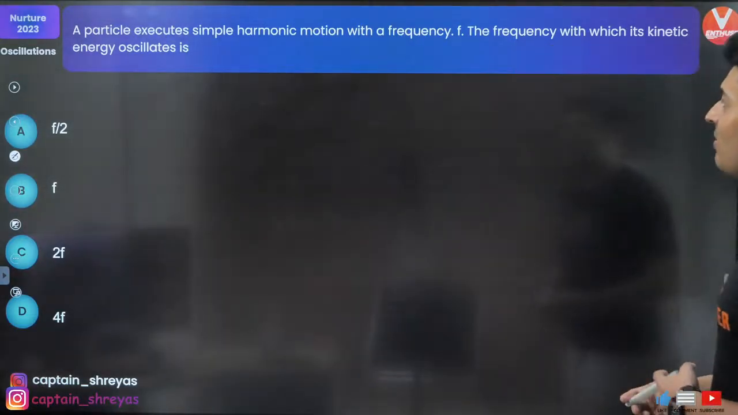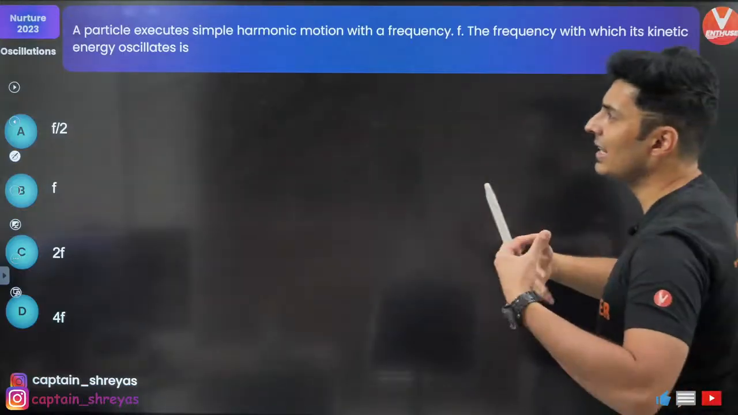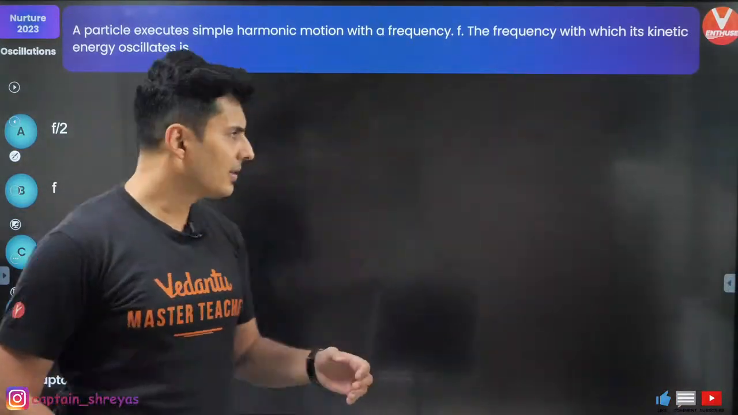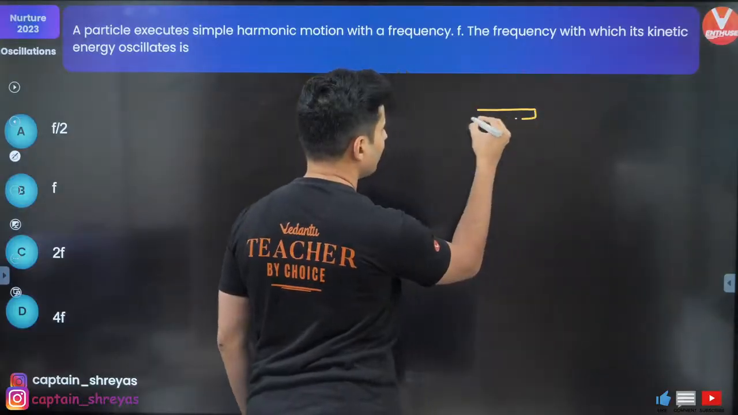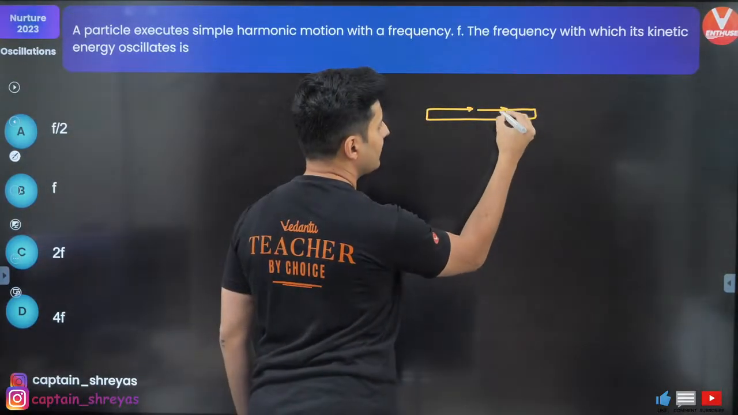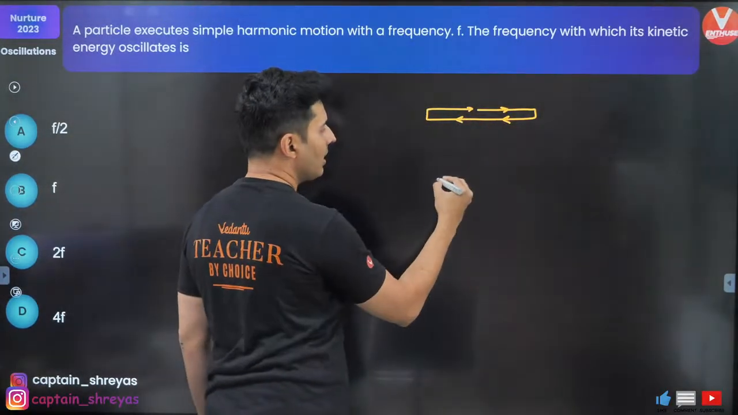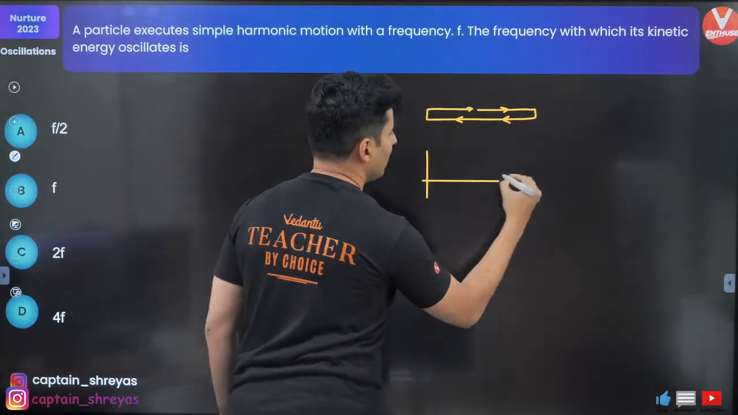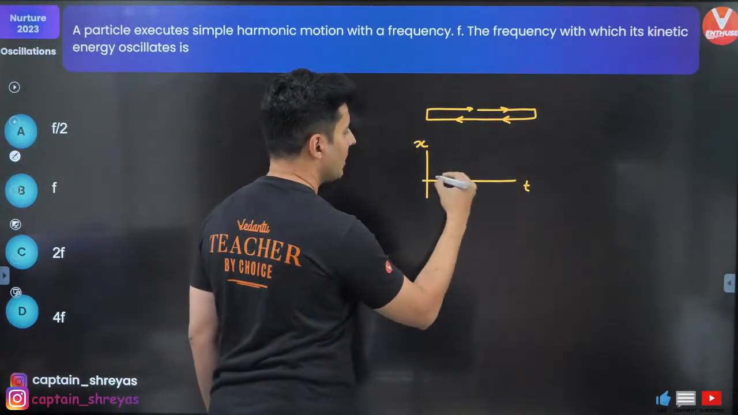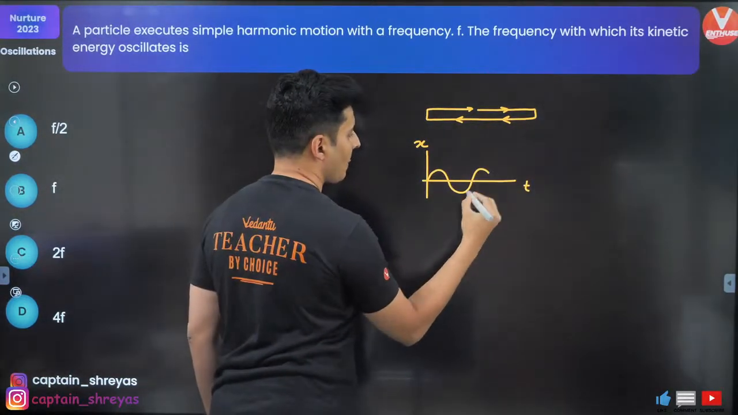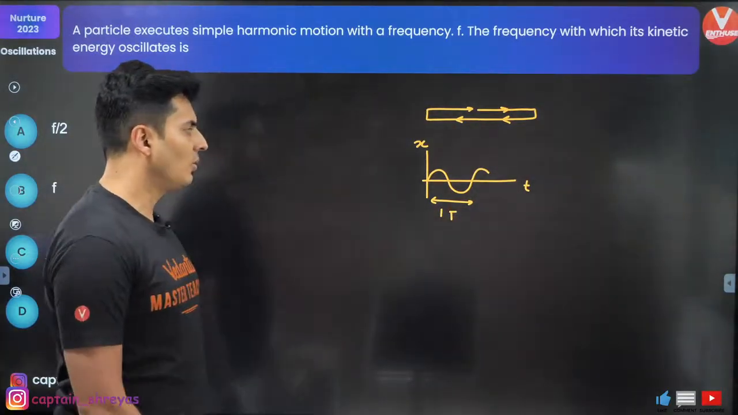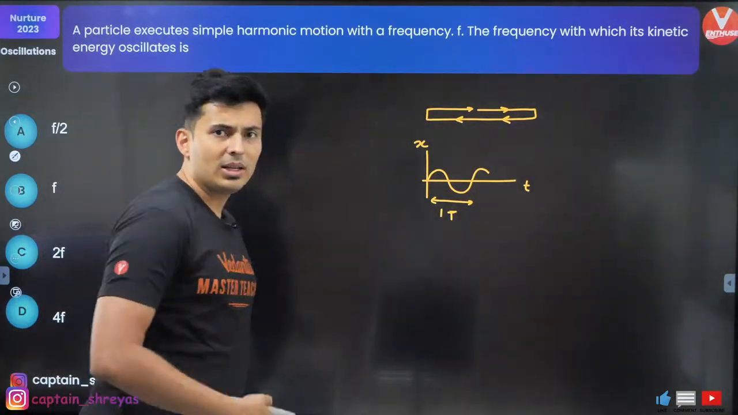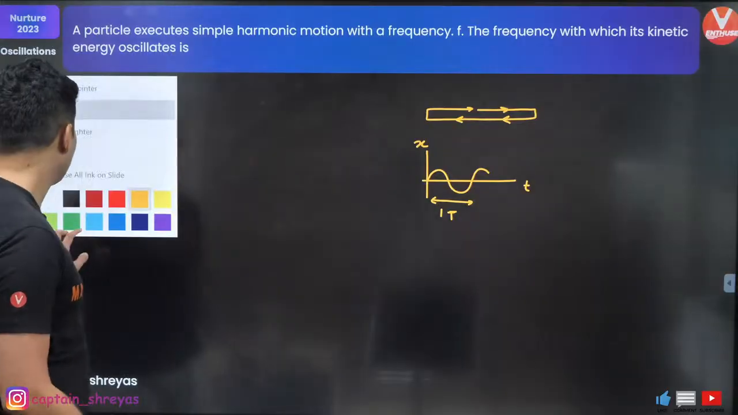A particle executes SHM with frequency f. The frequency with which its kinetic energy... Guys, think about it. In an oscillating system, a system which oscillates like this, how will the position graph look like? The position versus time graph looks like this. This is your one time period, correct? How will your kinetic energy or other things vary?